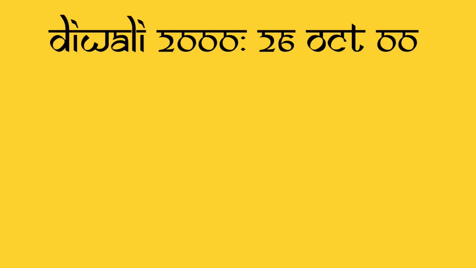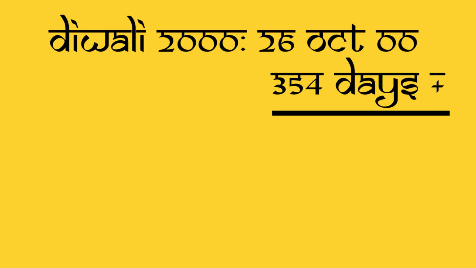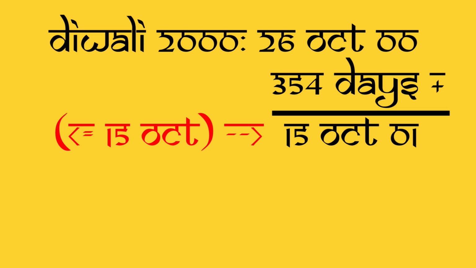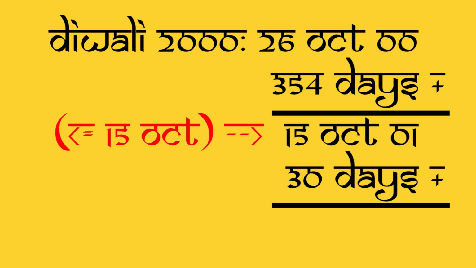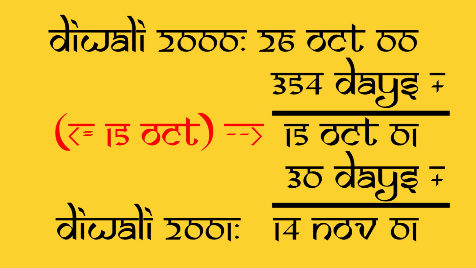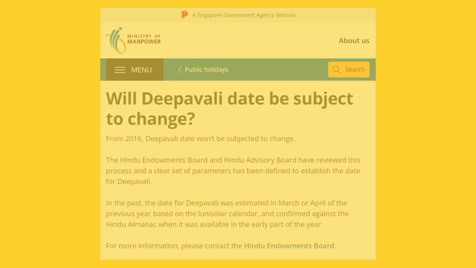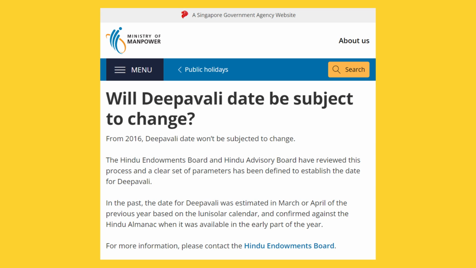For example, the Diwali in the year 2000 is celebrated on the 26th of October. Adding 354 days, we get 15 October 2001. Since it falls on 15 October or an earlier date, applying rule number 1, we add another 30 days to it, and we get 14 November 2001, which is the next Diwali date. Before we continue to rule number 2, take note that the Diwali date used here is based in India and not in Singapore.